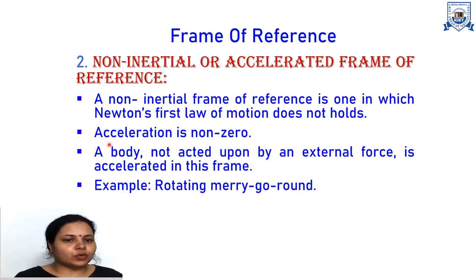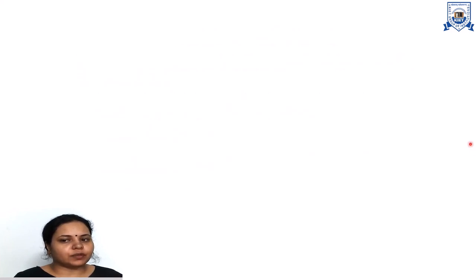So if we are going for the calculation, we have to consider the effect of all these mechanical forces, which is quite complicated. So in general, we are not considering non-inertial frames of reference, we are only talking about inertial frames of reference. So this is all about inertial and non-inertial frames of reference.